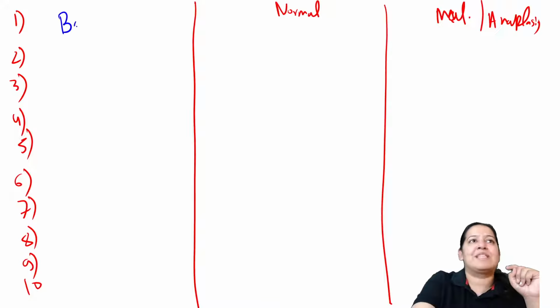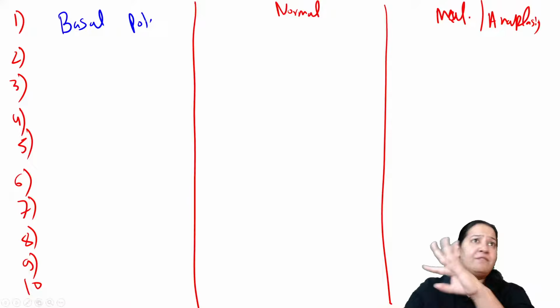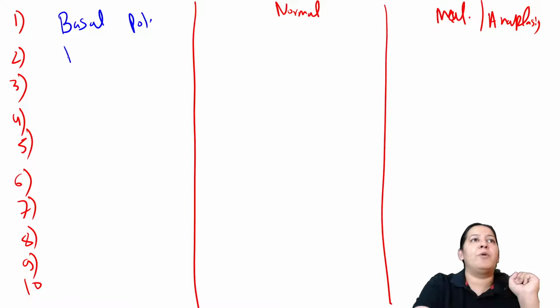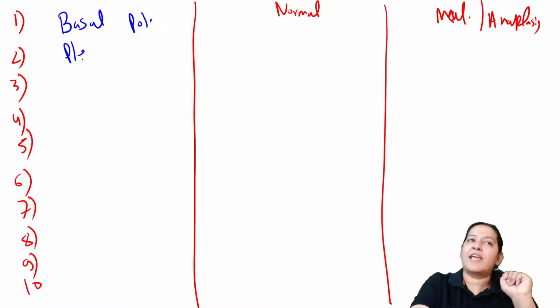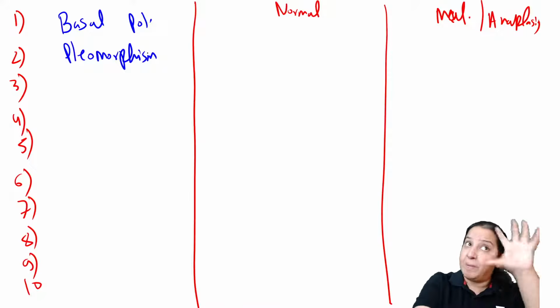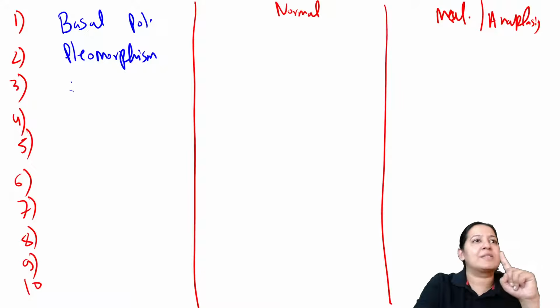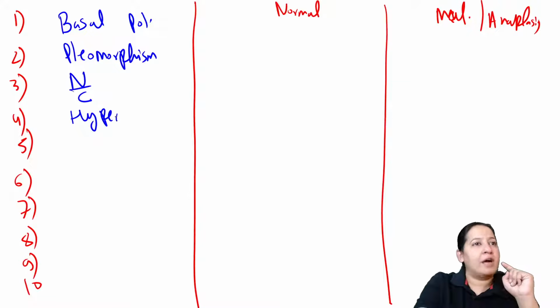The first point is basal polarity. You have to tell me what about basal polarity, where it is present, where it is absent. Second point is pleomorphism. Pleomorphism is the shape and size of the complete cell. Now there are a few points about the nucleus. Number one, the color of the nucleus. Third is NC ratio. The fourth is hyperchromatism, the color of the nucleus.